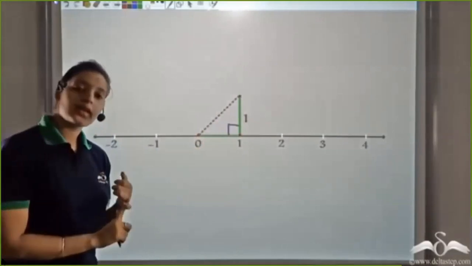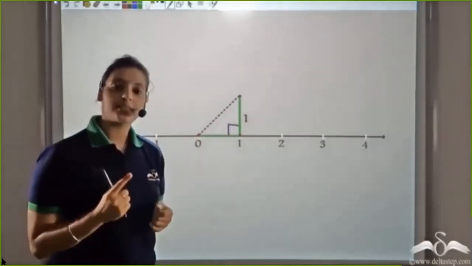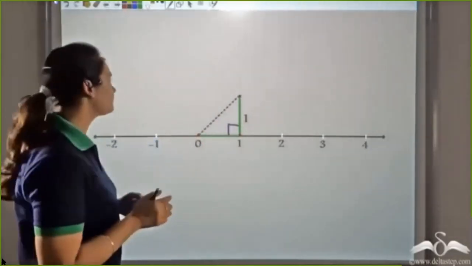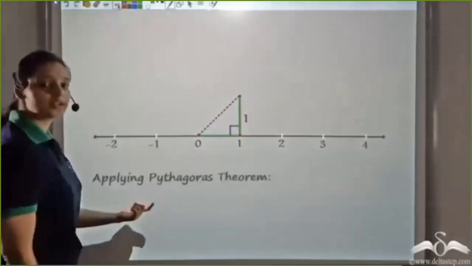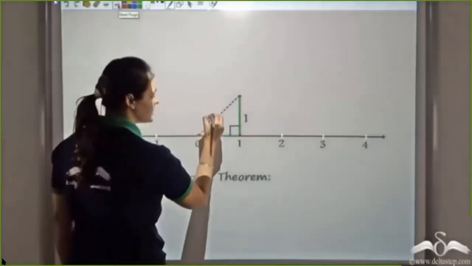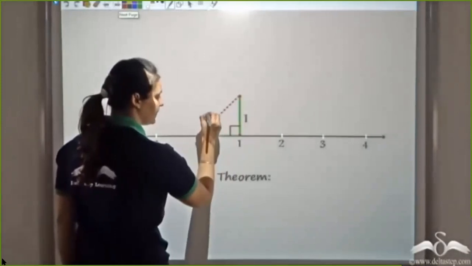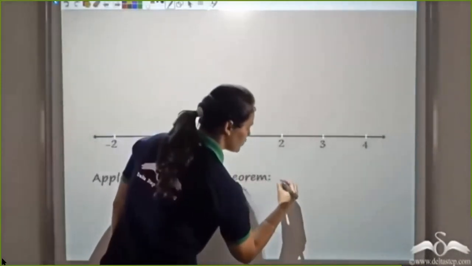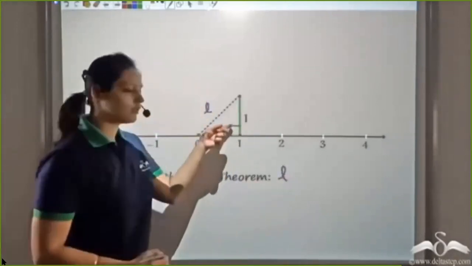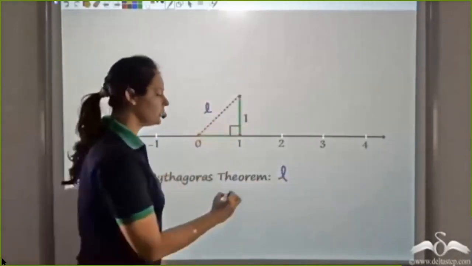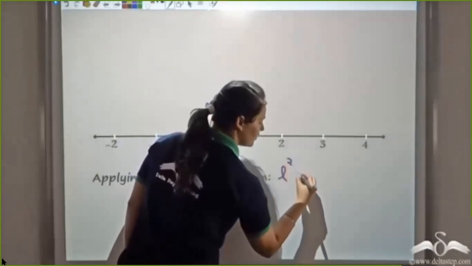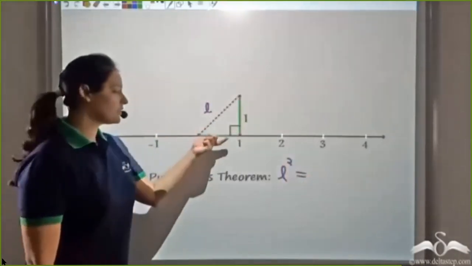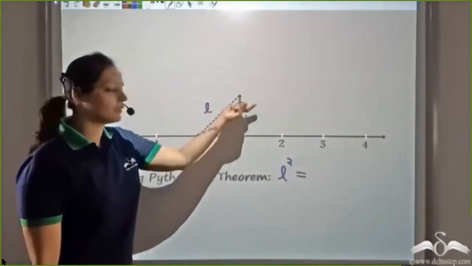Now as soon as I have a right angle triangle, what strikes me is the Pythagoras theorem. So I can apply the Pythagoras theorem here. Let's say the length of this purple line is L. This is the hypotenuse, opposite to the right angle. L square would be equal to the sum of squares of the other two sides.